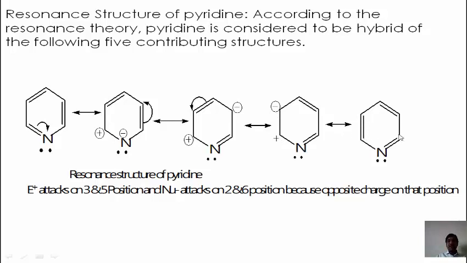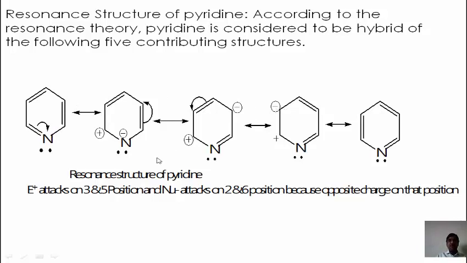Likewise, there are 3 pi bonds in the pyridine. The electrophile attacks on carbon number 3, means position 3, 1, 2, 3, because here is generation of the negative charge, or at number 5 position.